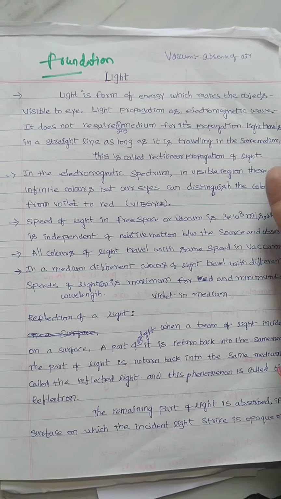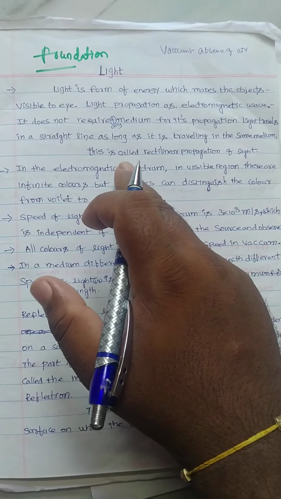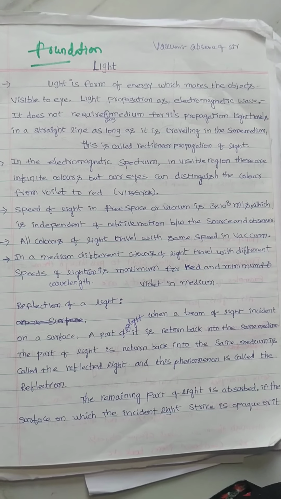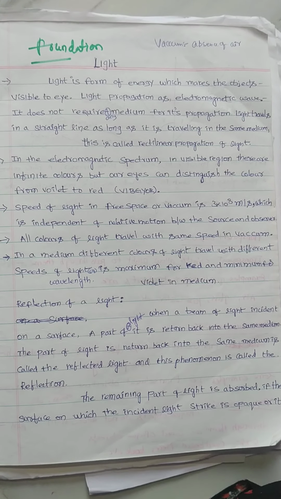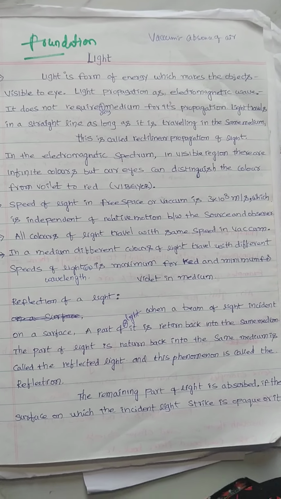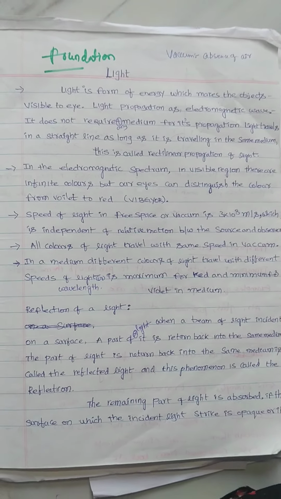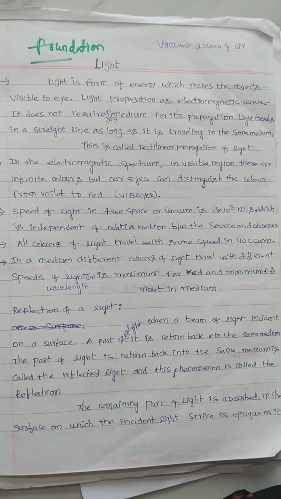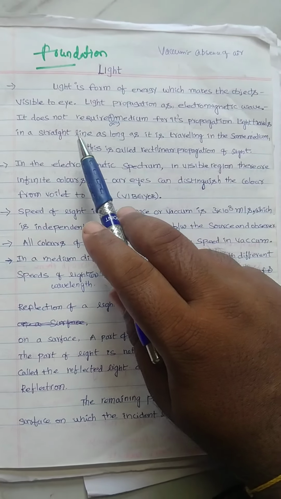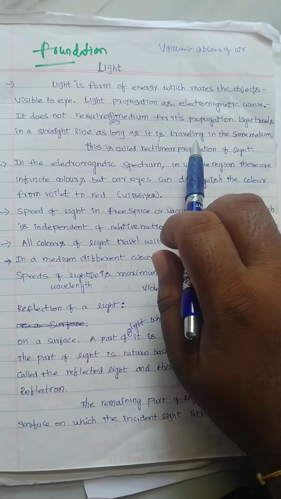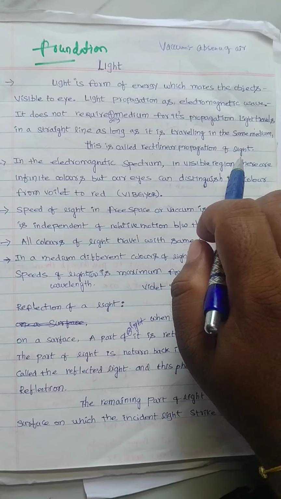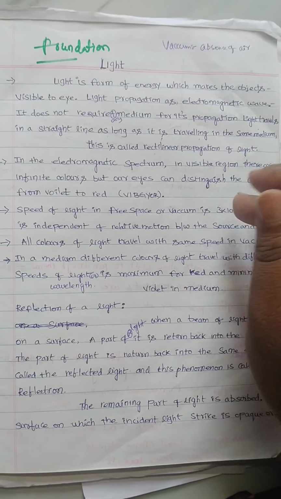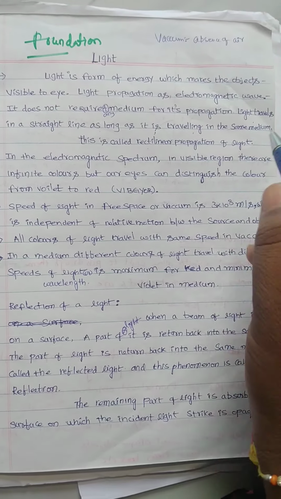Already I told, light travels along a straight line. Light travels in a straight line as long as it is traveling in the same medium. For example, we already know whenever a light ray travels from a rarer medium to a denser medium, it bends towards the normal. But if it travels in only one medium, it travels along a straight line only. If it travels through different mediums, it may change its direction, right? So I mentioned here, light travels in a straight line as long as it is traveling in the same medium. This is called rectilinear propagation of light. Whenever light is traveling along a straight line, that property we call rectilinear propagation, right? Did you get this point?